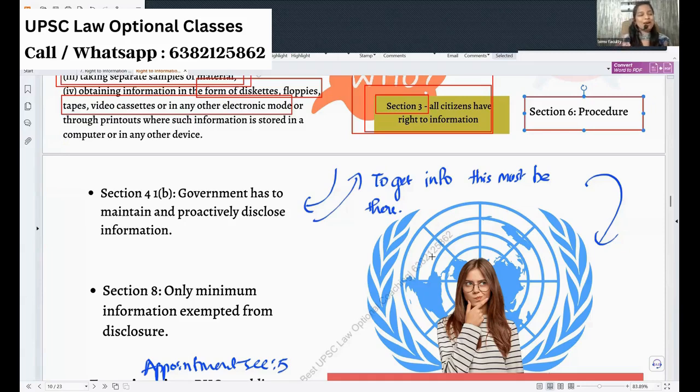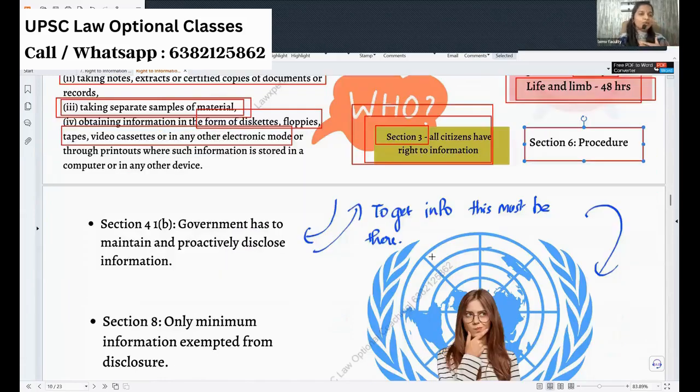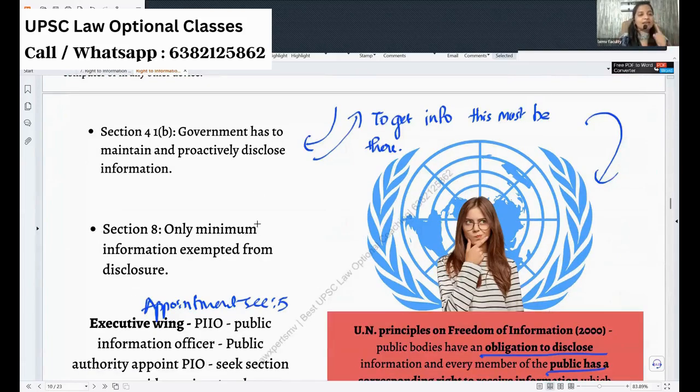Okay, so if you want information, what must be done? That information must be saved. If you want a pizza, it must be made, then only it can be brought to you. Like that, your right to information will have a corresponding duty. You have the right to information, and the government officers have a corresponding duty to maintain the information.